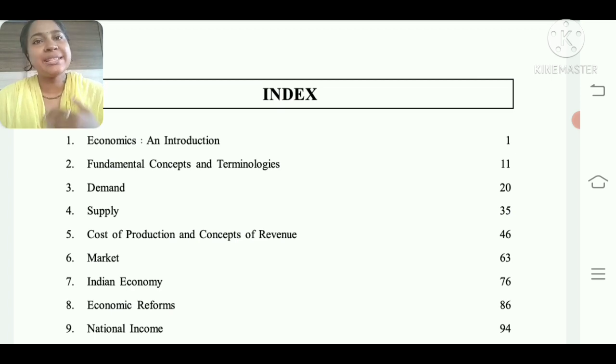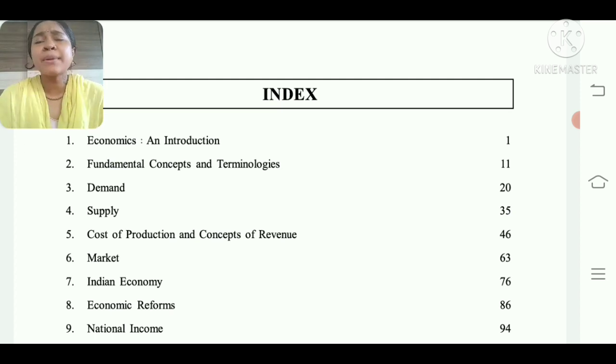Chapter 3 is demand. Demand is considered an important topic in economics because the market is dependent on demand. Demand is seen in a very detailed portion. After that, chapter number 4 is supply. Demand is dependent on supply, or supply is dependent on demand, so both are interconnected topics. That's why after demand we are instantly seeing supply.